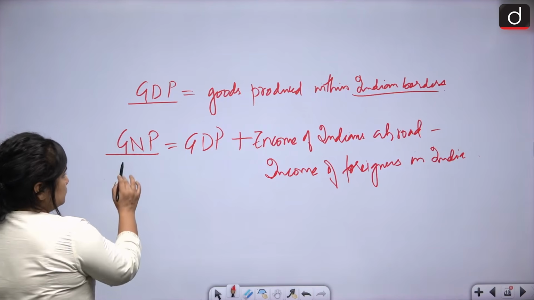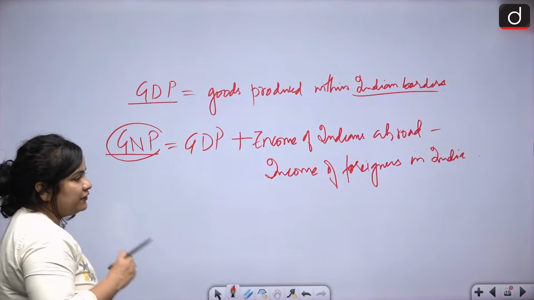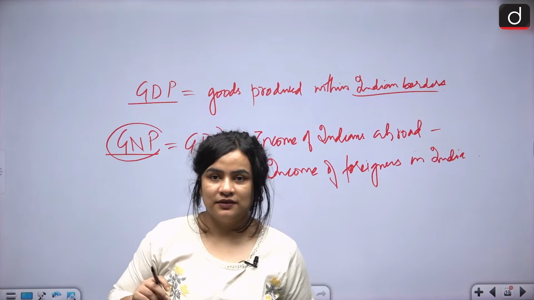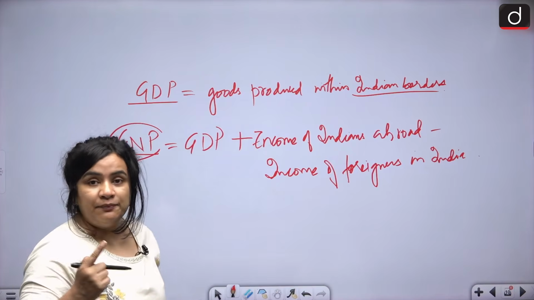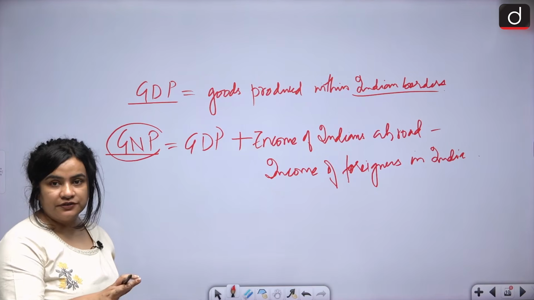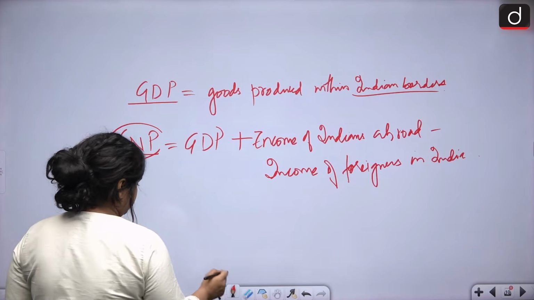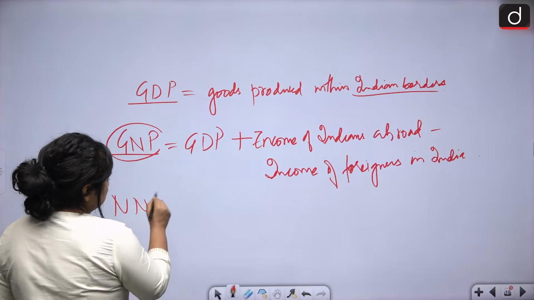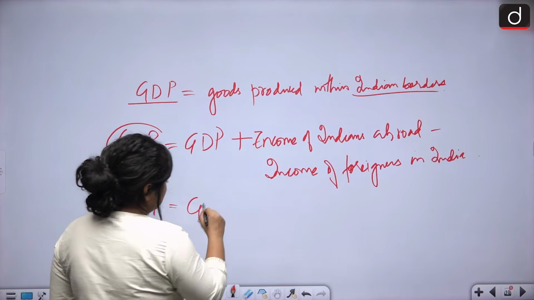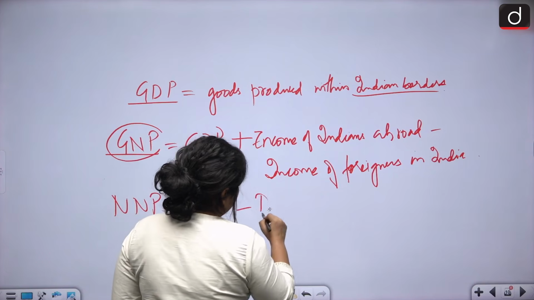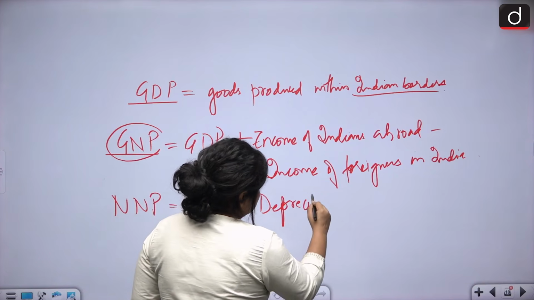Now from this gross national product, if I subtract depreciation or wear and tear, then I'll arrive at net national product. So gross national product minus depreciation.